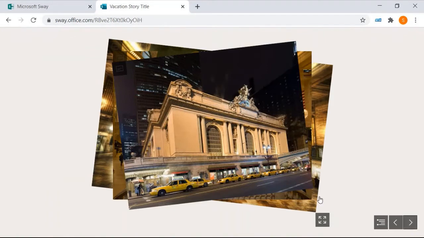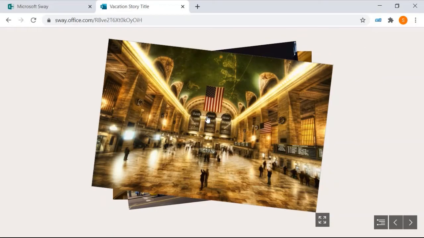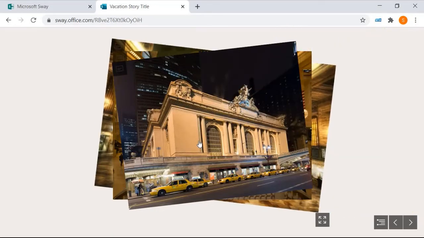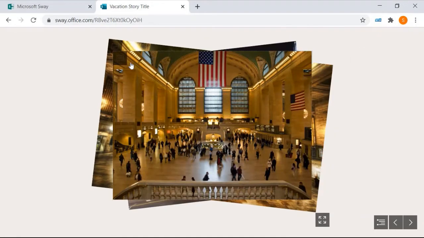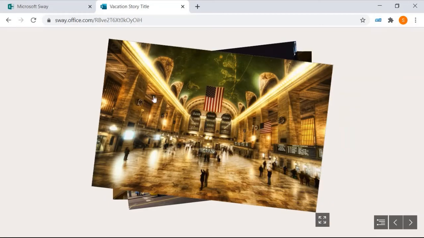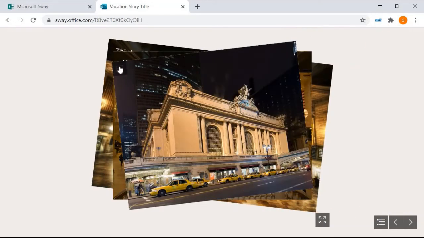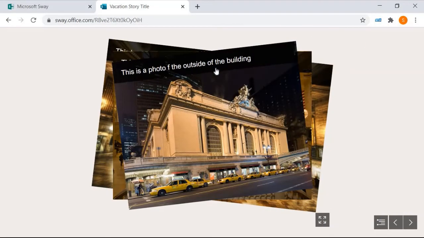Now this is that stack of photos. So if I just click on the top photo, it lets you flick through them. How cool is that? It's awesome. Now, do you remember we added text to each photo? Here it's up here. It's the main concourse. Ooh, what's this one of? Great photo which shows the American flag. So you can see that this is a really nice way of showing people your photos.